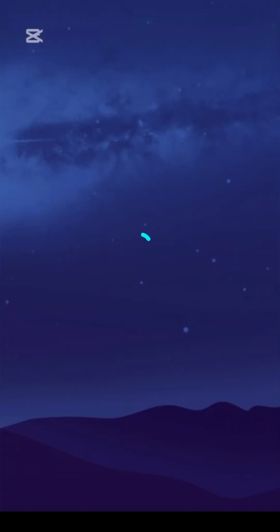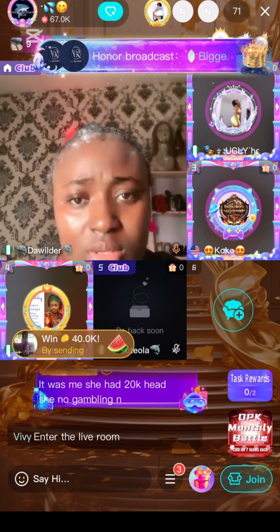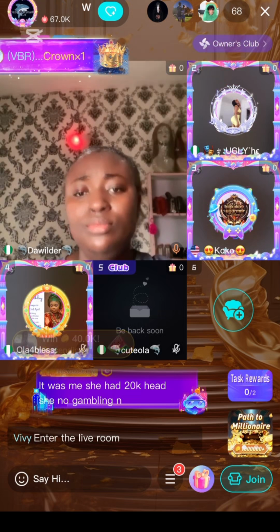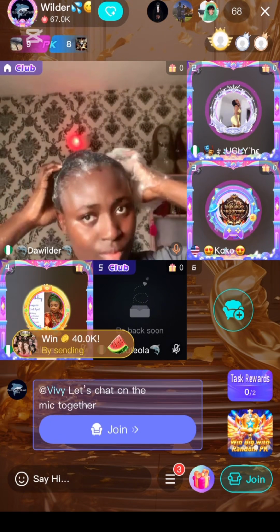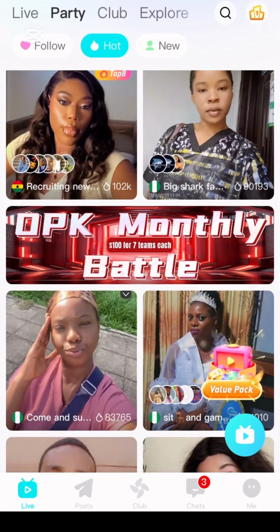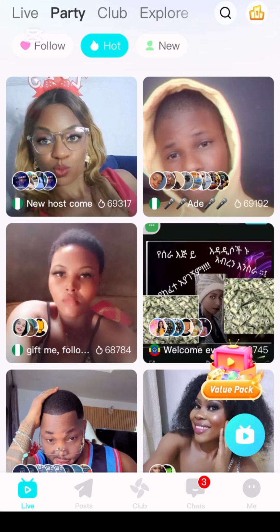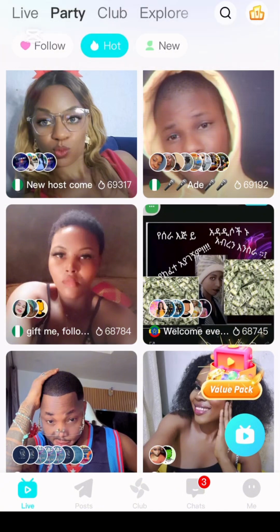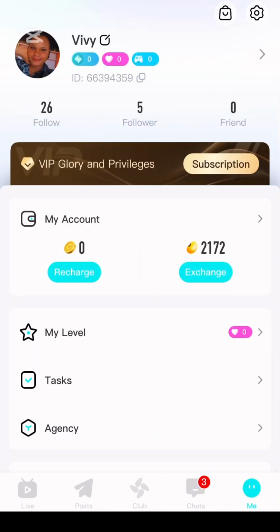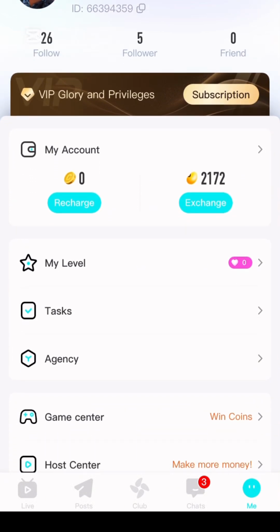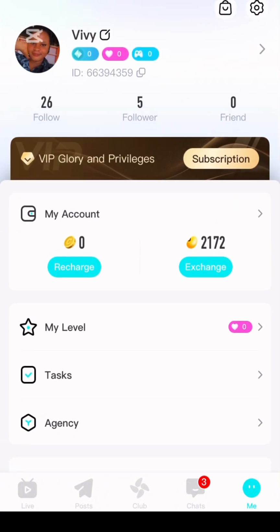Once you download Niki Live, all you need to do is try as much as possible to register. So what you need to do is register on the app. Then it's going to bring you to this interface, and at the bottom you're going to see where it says live, post, club, chat, and then me. All you need to do is go to the place where it says me, and you are going to see your account, your task.